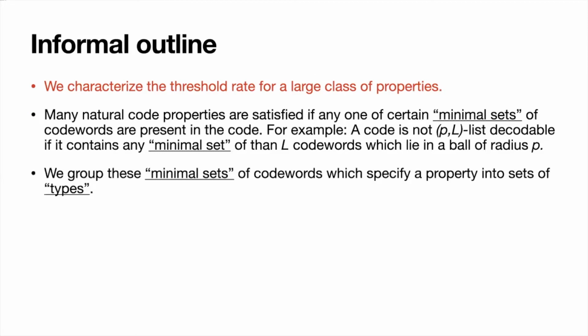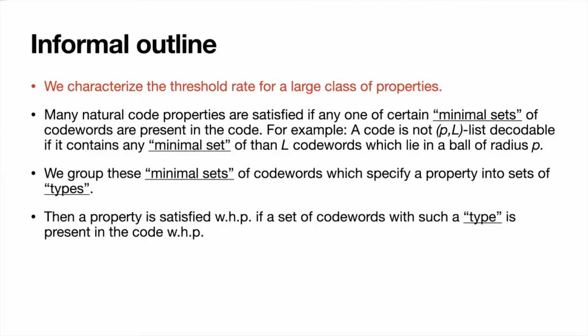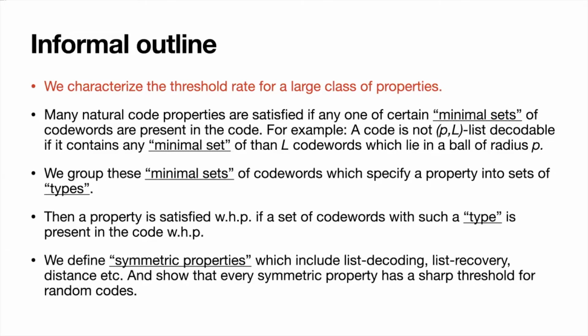We group all of these possible minimal sets of code words which specify a property into sets of types. Then a property is satisfied by a random code with high probability if a set of code words with such a type is present in the code with high probability. We later define symmetric properties, which include all kinds of things that coding theorists care about, like list decoding and list recovery, and show that every symmetric property has a sharp threshold for random codes, and we also characterize this threshold.